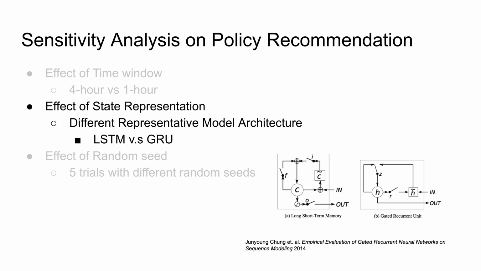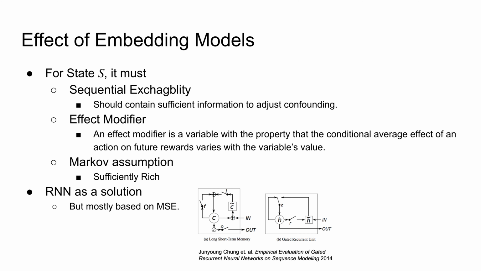We're also interested in investigating the effect of different state representation. For a state in reinforcement learning, it must satisfy the following rules. It should contain sufficient information to adjust confoundings. It should also contain an effect modifier, which has the conditional average effect of an action on future reward. And most importantly, it should satisfy the Markov assumption, which is the foundation of reinforcement learning.